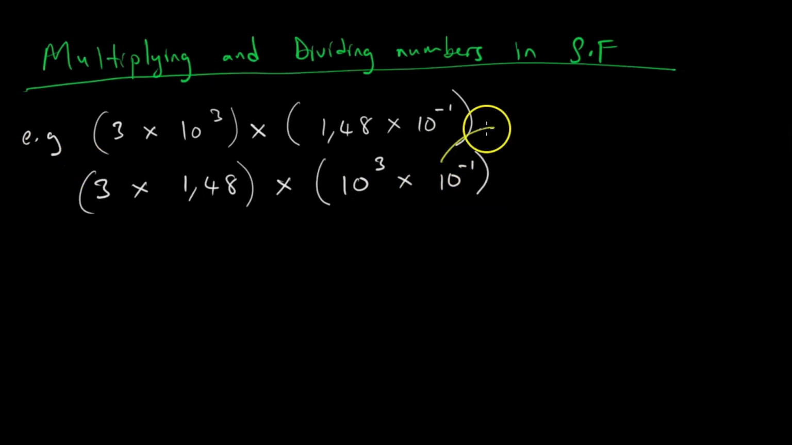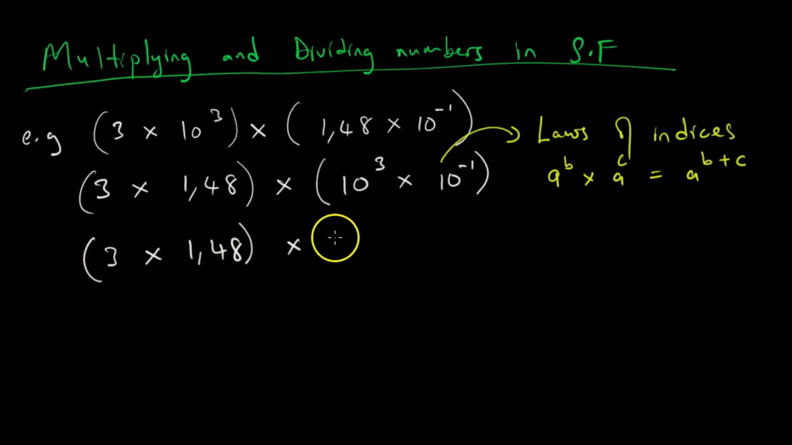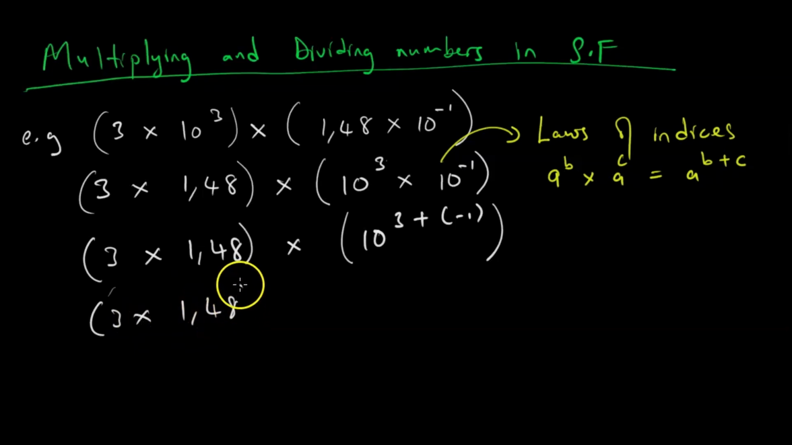Then here we apply our laws of indices. The law we apply says a to the power b times a to the power c is equal to a to the power b plus c. Therefore, whatever we get from the multiplication, which you should do in your own time, multiplying by 10 to the power, here we say 3 plus minus 1, like that. So what we get here, 10 to the power 3 minus 1, which is 2.